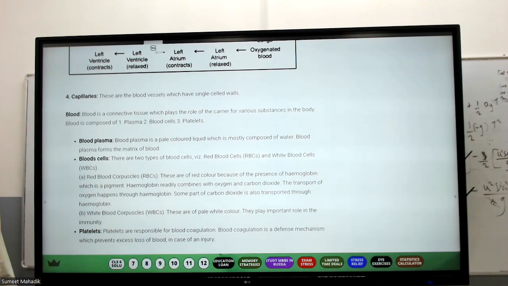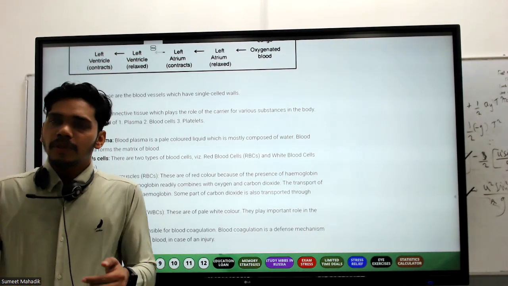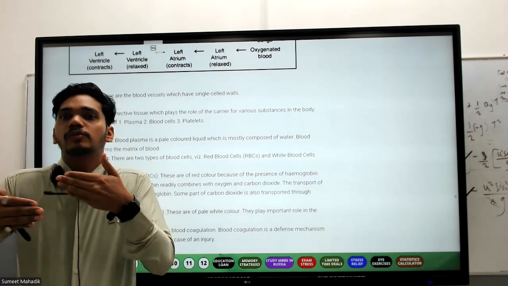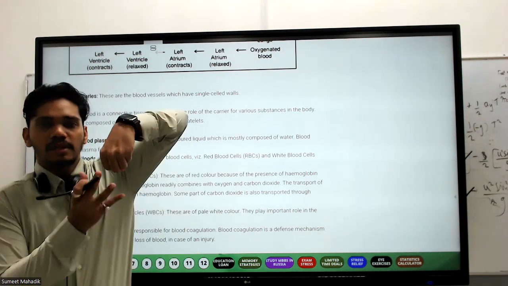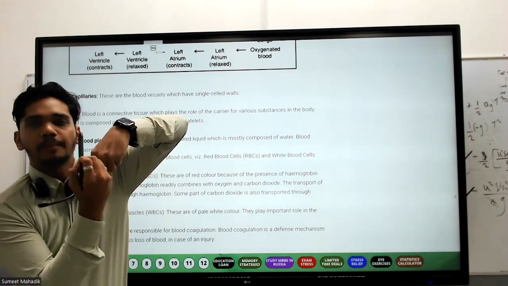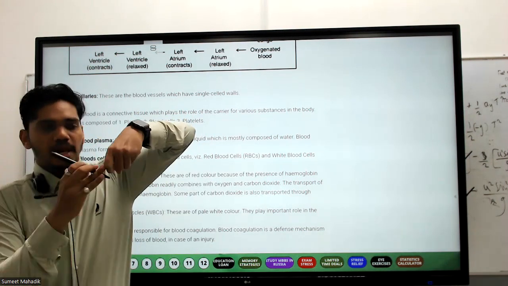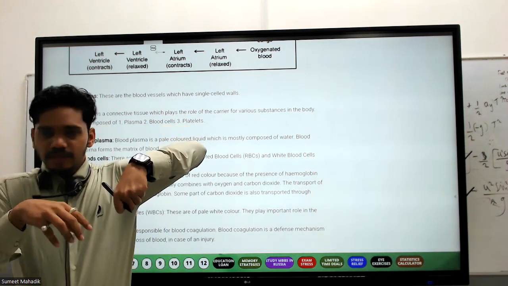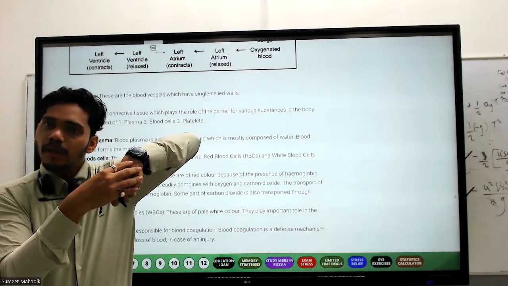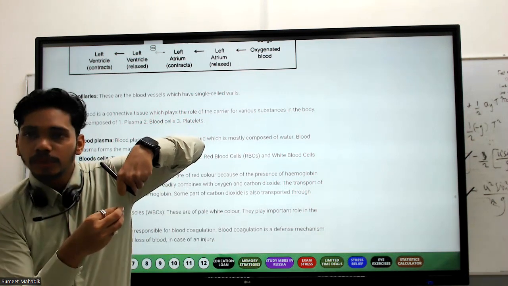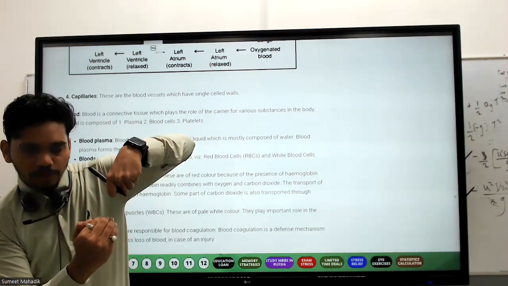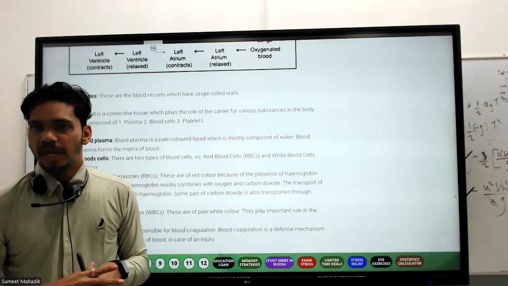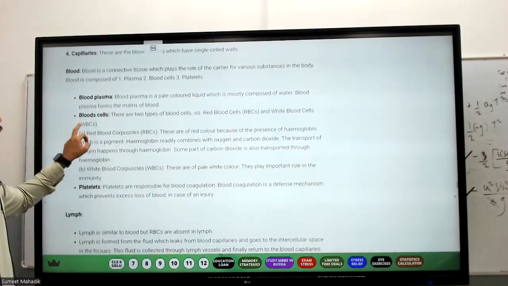Capillaries. These are the blood vessels which have a single cell wall. Why do they have a single cell wall? Because capillaries are responsible for the exchange of gases. You must have seen the capillary beds at the alveoli. Suppose this is a capillary carrying deoxygenated blood. The alveoli will be having the air. From there, oxygen gets into the blood capillaries, and from the blood capillaries, the CO2 comes out. Exchange of the gases.